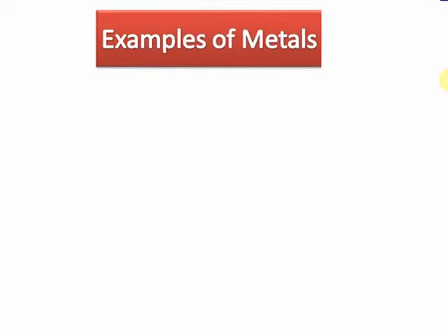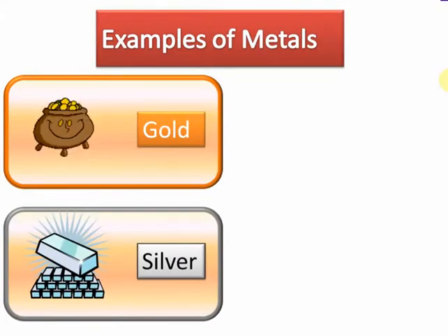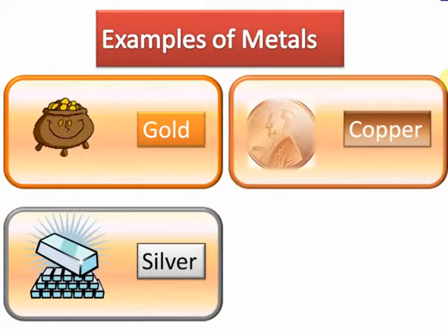Here are some examples of metals. Of course, you must have heard of all these examples. Gold. You've heard of gold jewelry. You've heard of gold coins. Gold is a metal. Silver. Again, silver jewelry, silver coins.